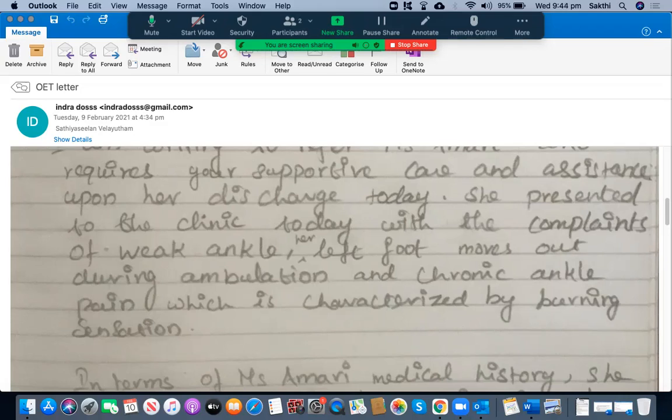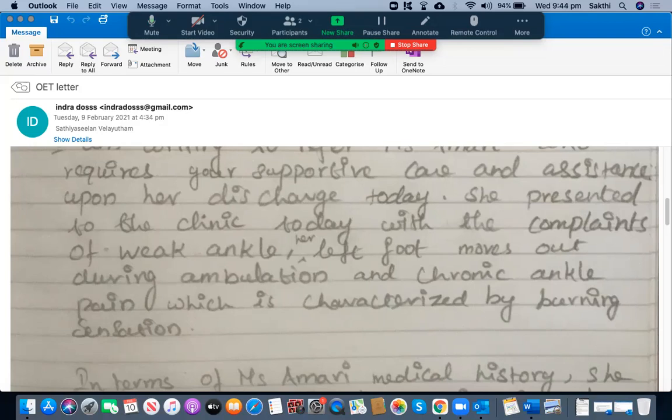Because it's moving in and out, which means that's an imbalanced left foot. You can also mention weak ankle, imbalanced left foot, and chronic ankle pain. So you have started using only the singular noun after this, which is characterized by burning sensation. Is this related to only this chronic pain? Yes, sir. Okay, that's all right.